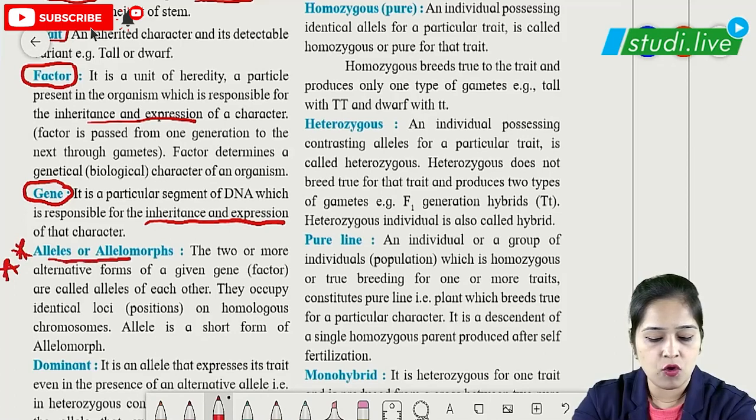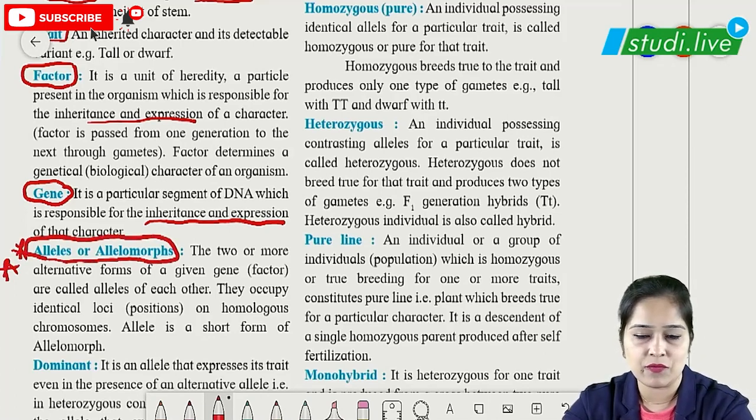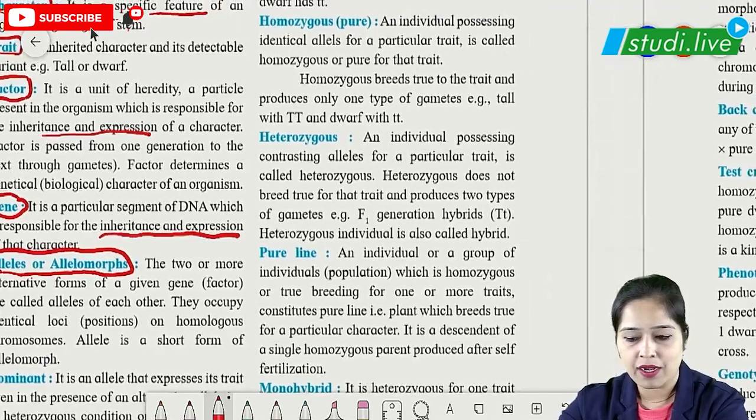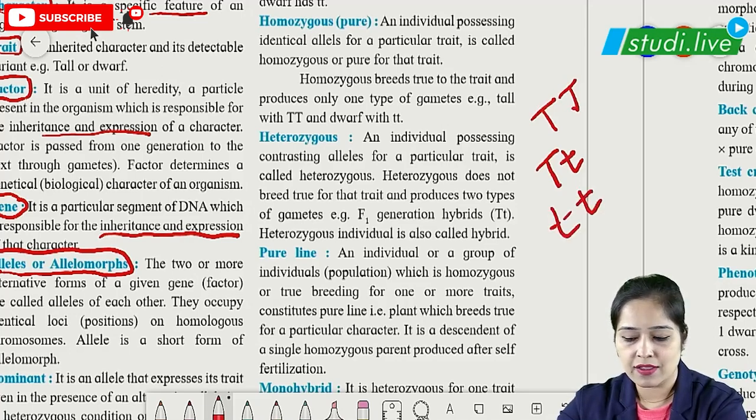Alleles or allelomorph. Very important and frequently asked question for board exam. Suppose I give you an example: a plant can have a genotype like capital T capital T, capital T small t, or small t small t. These are the three different genotypes the plant can have. What differences can you see? They are all related to one character.